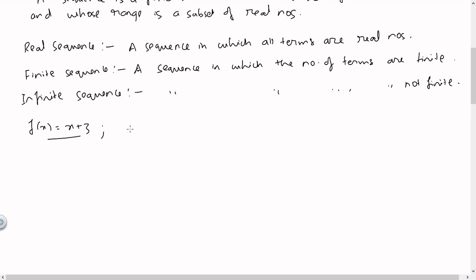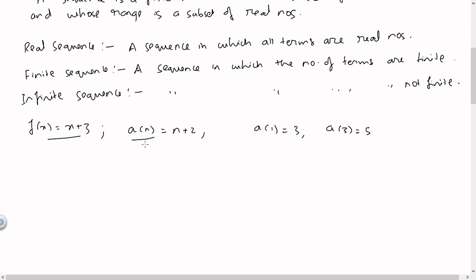So we can write that as, for a sequence A, we can write A of n, which gives the value of the element in the nth position as something like, let us say, n plus 2. Then we can say A of 1, which is the element in the first position of the sequence, is equal to 1 plus 2, that is 3. Something like A of 3 is equal to 3 plus 2, that is equal to 5. And this way we can determine the value of element in any position, right?